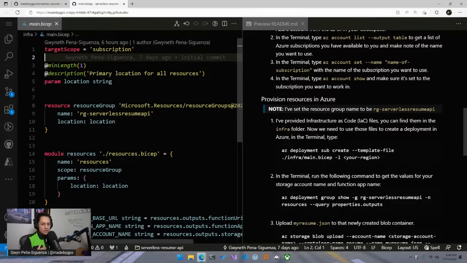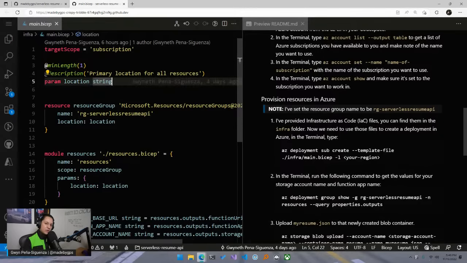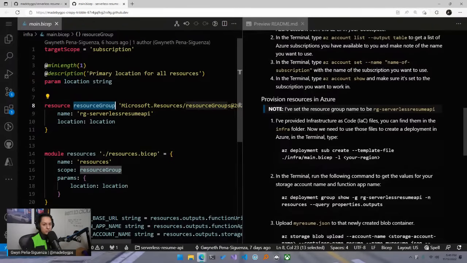So for us, the correct one would be subscription. Then we have some other parameters, like what region we're deploying things to. And also I'm creating a resource group. If you've worked with Azure before, you should be familiar with the concept of a resource group. Think of it like a folder. Your whole solution will need to exist inside of a resource group.